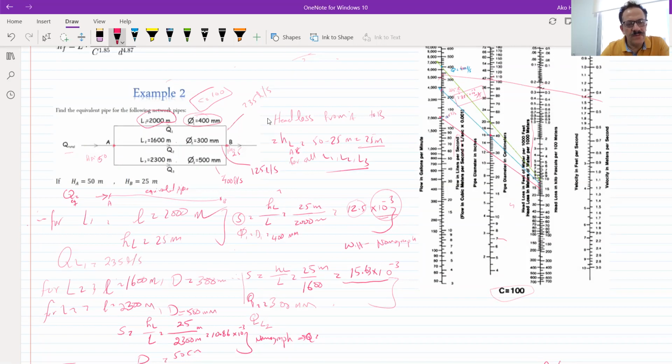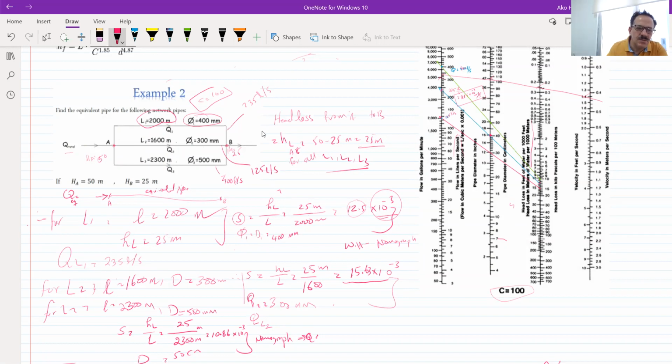We have a line with 300 pipe diameter, a line for 400, a line for 500. You can, as an engineer, say I will take the middle one as an average, or you can use any other pipe that is given to you. In this example, nothing is given to you. You can assume which diameter you will use.